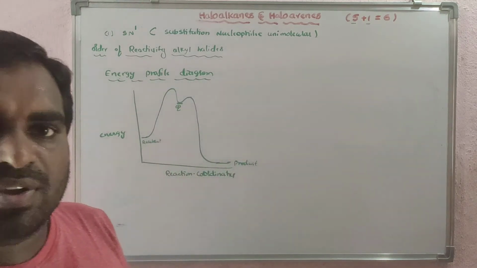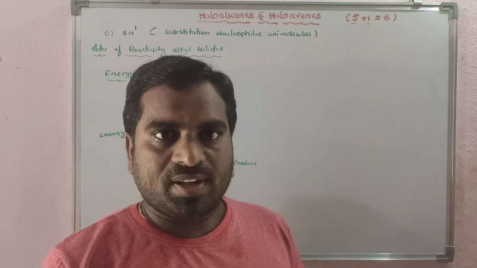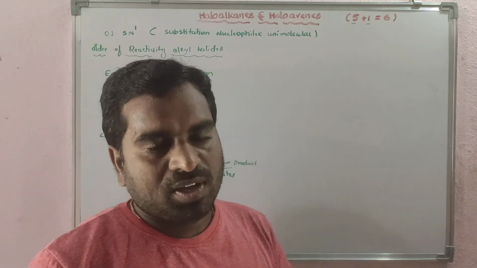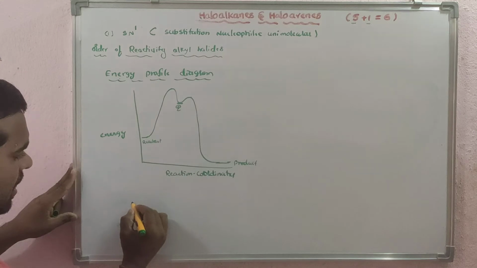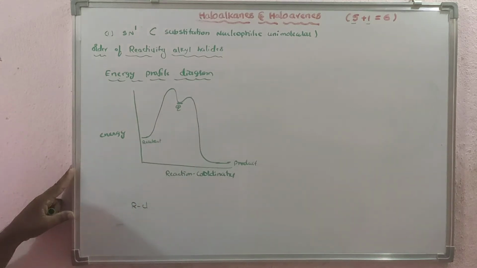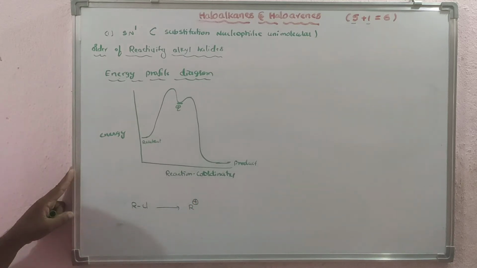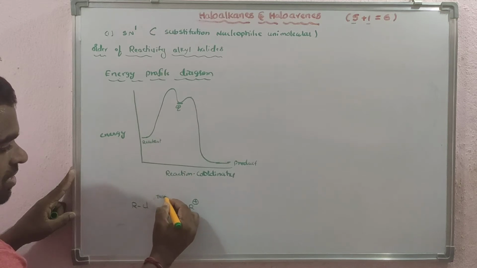I already said previously that as many steps as are involved in the reaction, that many peaks you will get. So in the SN1 reaction, how many steps are involved? Two steps, first step and second step. So that's why two peaks. Suppose this is an alkyl halide. First it is converted into the intermediate carbocation through a transition state.